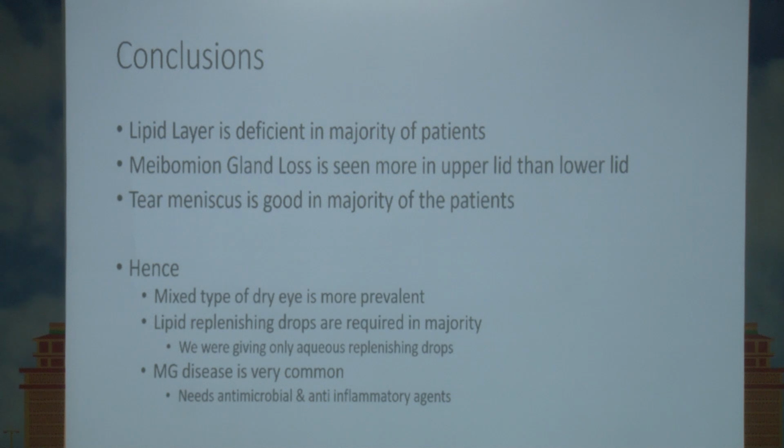So what we concluded was that it is the lipid layer which is deficient in the majority of the patients. Meibomian gland loss is more seen in the upper lid than in the lower lid, and tear meniscus is good in the majority of the patients. And this is slightly different from Western literature, where tear meniscus has been found to be deficient in most patients, and you are well aware that all the tear substitutes that we have target the aqueous layer of the tear film, and not the lipid layer.